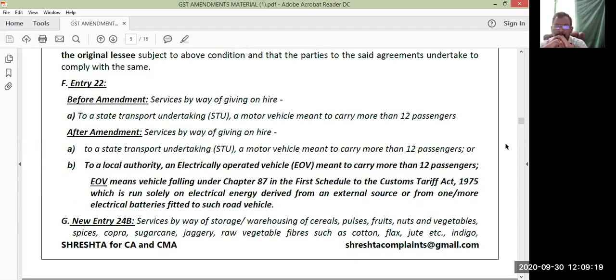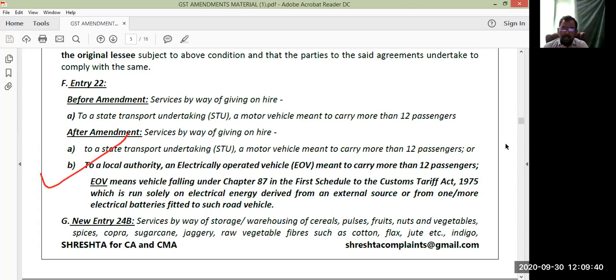Before the amendment, services by way of giving on hire to a state transport undertaking (STU) a motor vehicle meant to carry more than 12 passengers. This is the before-the-amendment provision. Now after the amendment, what was newly added? This point number B, newly added.